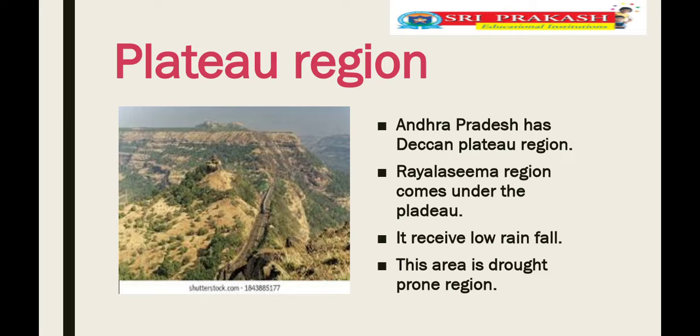What is the region, children? Drought prone region, because the Deccan Plateau region receives low rainfall, less rainfall or erratic rainfall. So the plateau is totally covered with stones and rocks and it receives less rainfall, so that they can't cultivate many crops in the plateau region. What is our region, children? Deccan Plateau region.